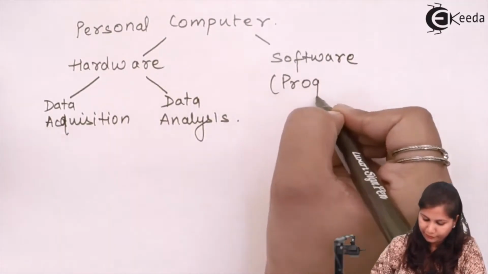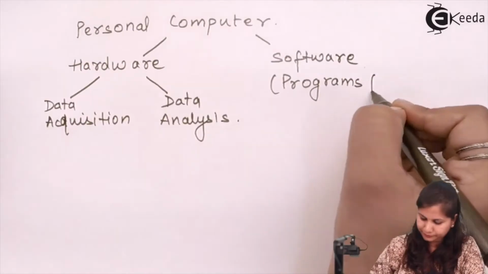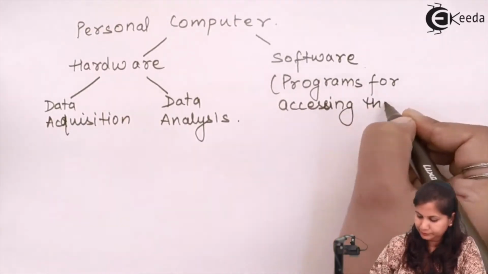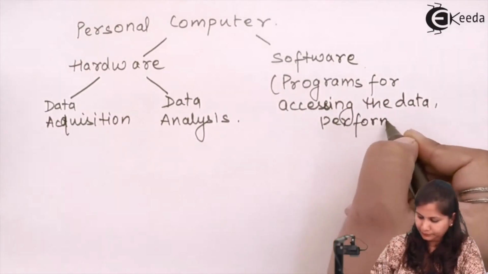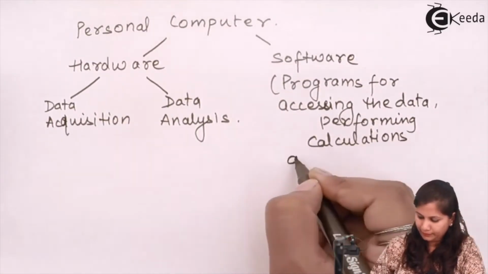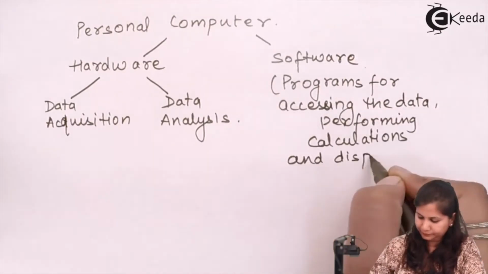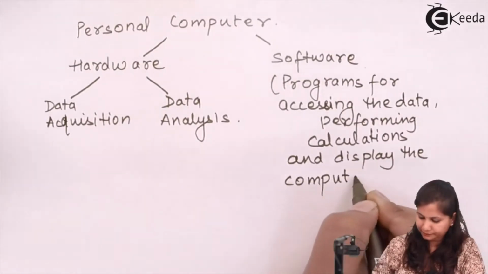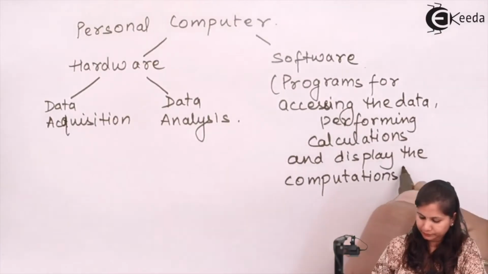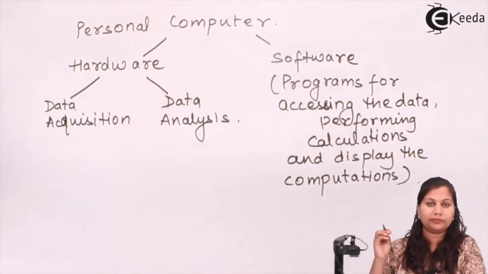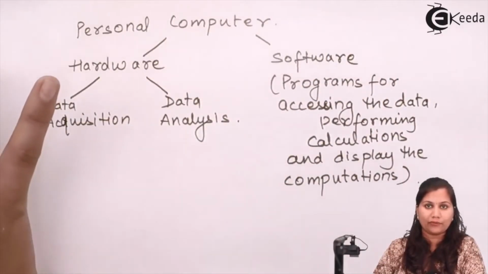In software, we have programs for accessing the data, performing calculations, and displaying the computations or results. So all the programs for accessing or calculating the data are stored in the software part.